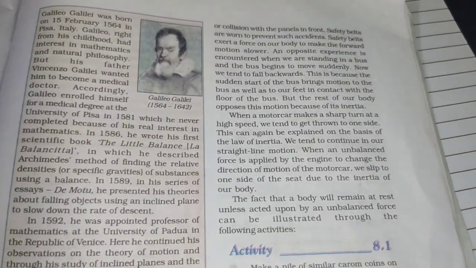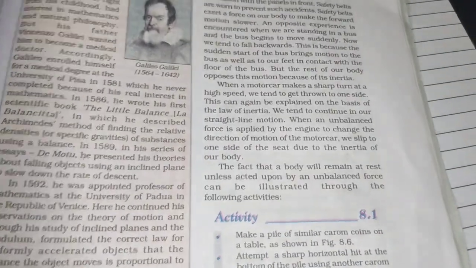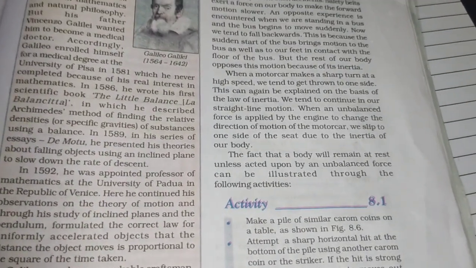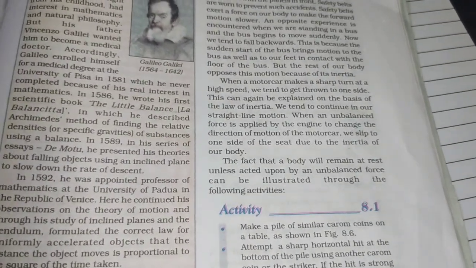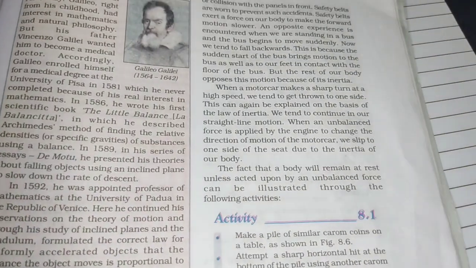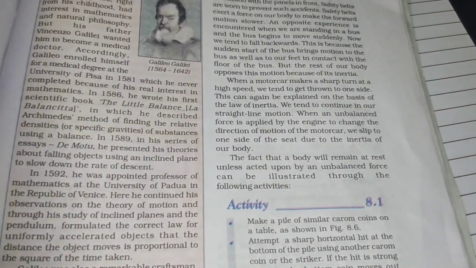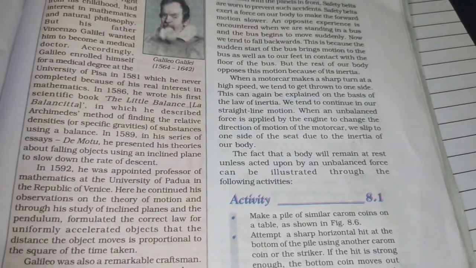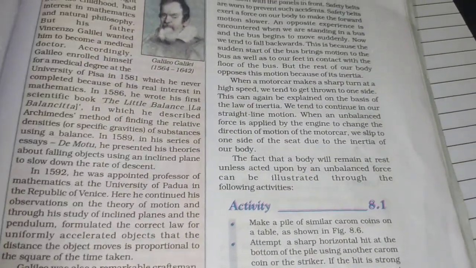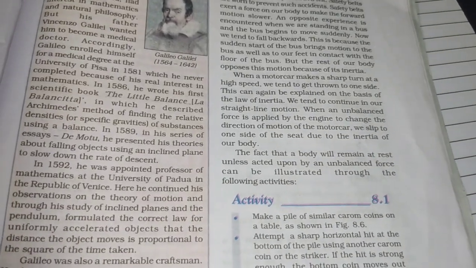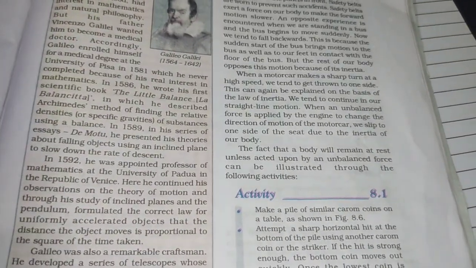Then, when we are going in a motor car and suddenly take a sharp turn at high speed, what happens? We will be thrown to one side. How? Same, like inertia only. We are going in a straight line motion, and we want to stay in that.